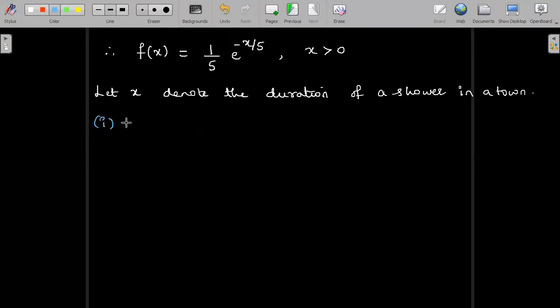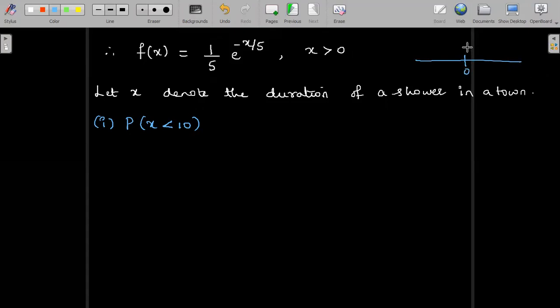First one, probability of x less than 10. See, f of x is defined only in the interval x greater than or equal to 0. Means on the number line, if I have 0 here, it should be on the positive side of the interval only.